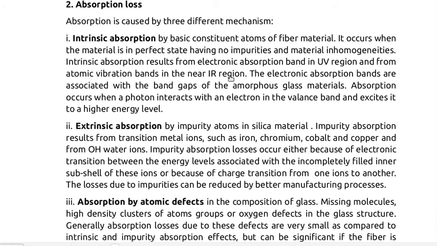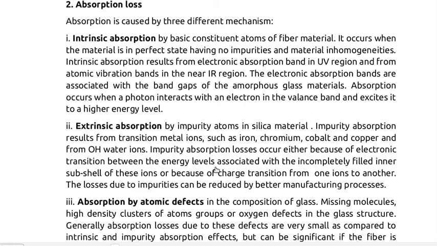Absorption occurs when a photon interacts with an electron in the valence band and excites it to a higher energy level of the constituent atoms of the fiber material. And the second is extrinsic absorption by impurity atoms of the silica material when the material is not pure. Intrinsic absorption means the material is pure. Extrinsic absorption by impurity atoms means the manufactured material is not pure.